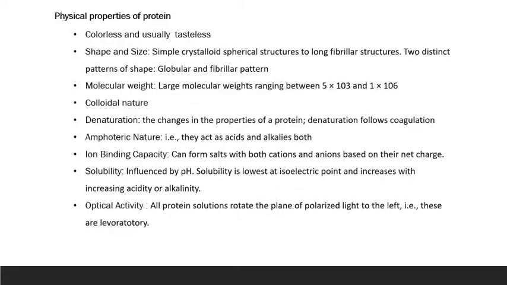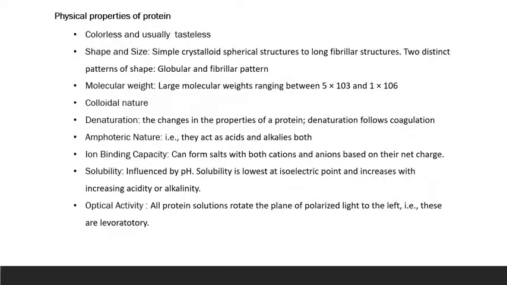Next is denaturation. Denaturation means we are changing the original nature of the protein. If you add any salt or heat, or apply any mechanical action on that particular protein, the natural state of the protein will be changed. So that is denaturation. If denaturation occurs, all the properties of the protein will change, and denaturation is followed by coagulation. Next is amphoteric nature, that is, protein can act as an acid and an alkali, or both.